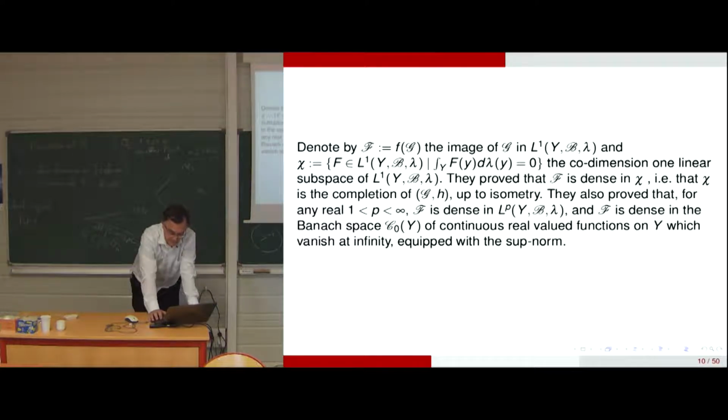So it gives a certain codimension 1 linear subspace of L1, and they prove that F is dense in chi, and that chi is a completion of G with a Weil height up to isometry, and they prove that F is dense in LP for any P greater than 1.